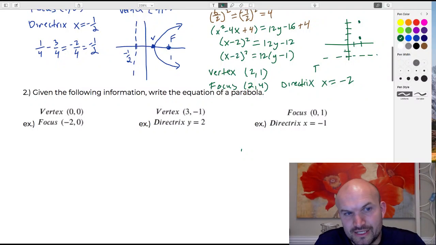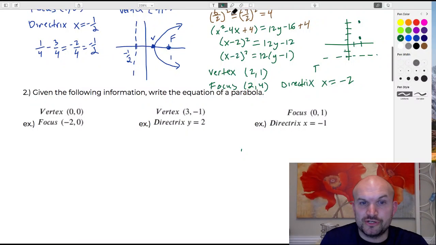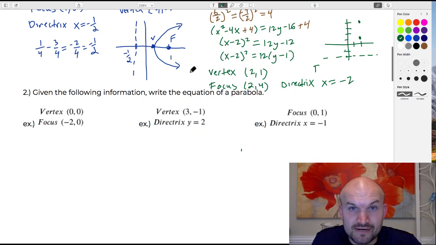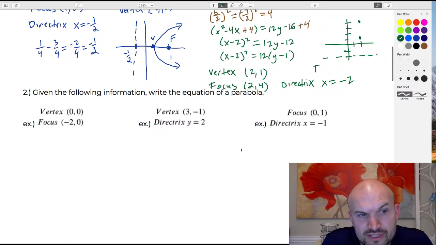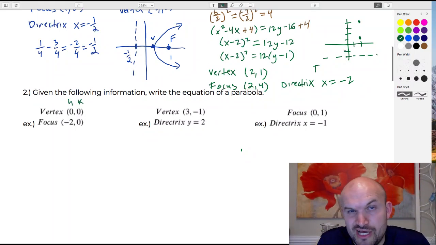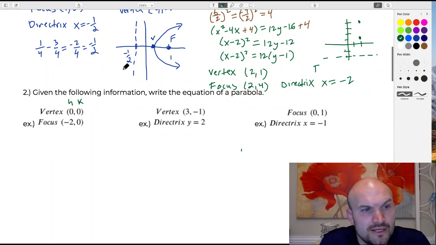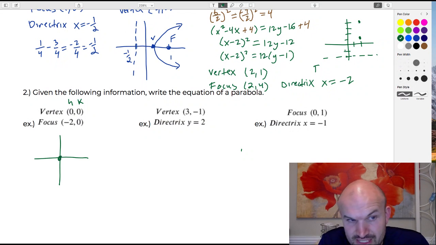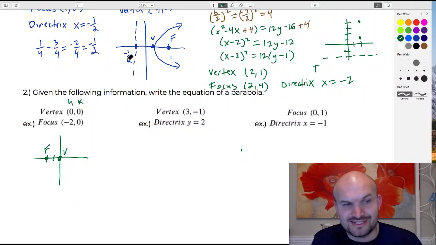So the main idea here is to plot the information you're given, and then from that information determine the value of p as well as your vertex h, k. Well, this one's nice. They give you the vertex h, k, 0, 0. I like that. So let's go ahead and plot that. And then let's plot the focus, -2, 0. So here's your focus, here's your vertex.